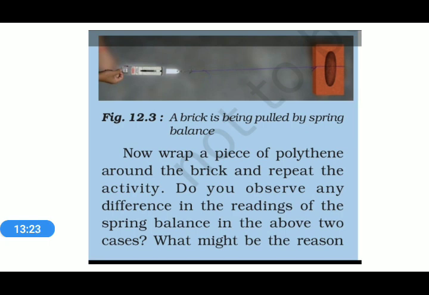So the first factor from that activity, we can conclude, is that the frictional force depends on the nature of surface. It means either it is a rough surface or a smooth surface. In both conditions, the frictional force is affected.